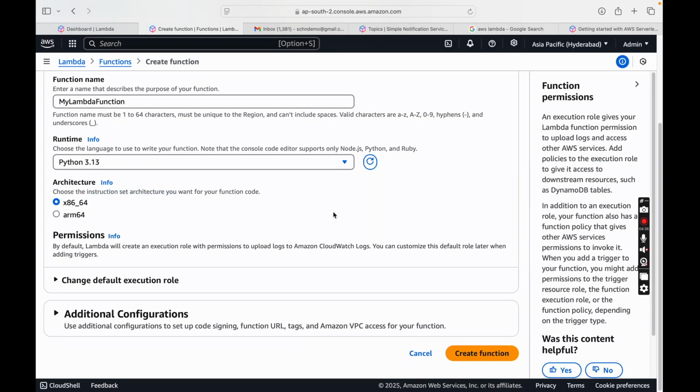And yes, there are permissions. I already explained this: we can create a role for certain services to talk inside an AWS environment. So these permissions will help if the Lambda is talking to some other service for any retrieval of data. We can change it also, and there are certain additional configurations we will look into later, right? So let's go with the default settings and click on create function.